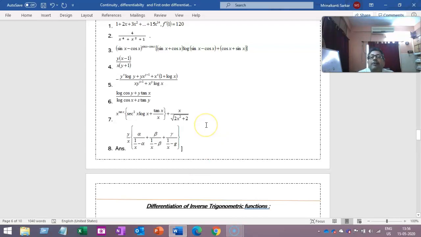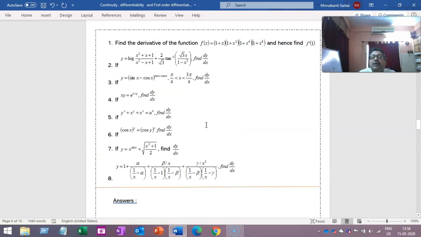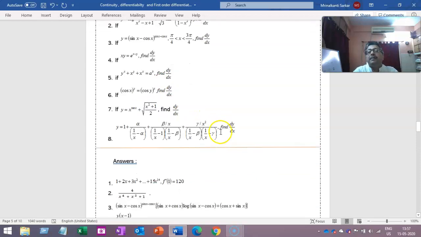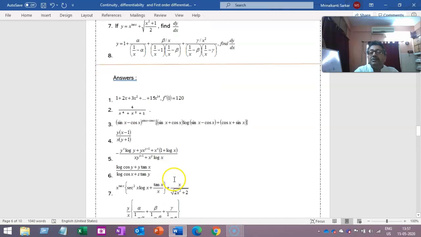Okay? And these, you can see that most of them are logarithmic differentiation, just by taking log. This one also, the first part log is already given, right? Log a minus log b, and then do it. This one is done in class only, most of you know it. For x^y = e^(x-y), you can take log or do simple ordinary differentiation. But I have given the answer just to see that you are getting the answer in this format only.